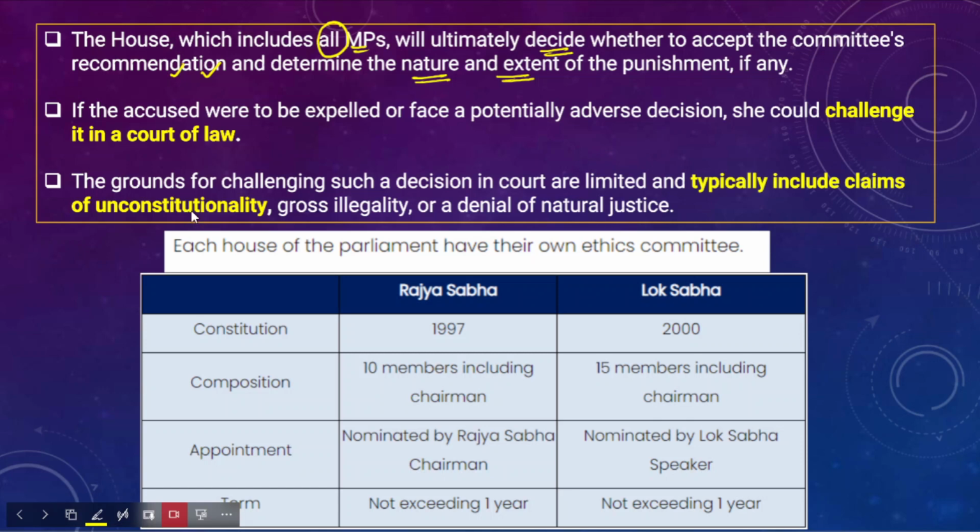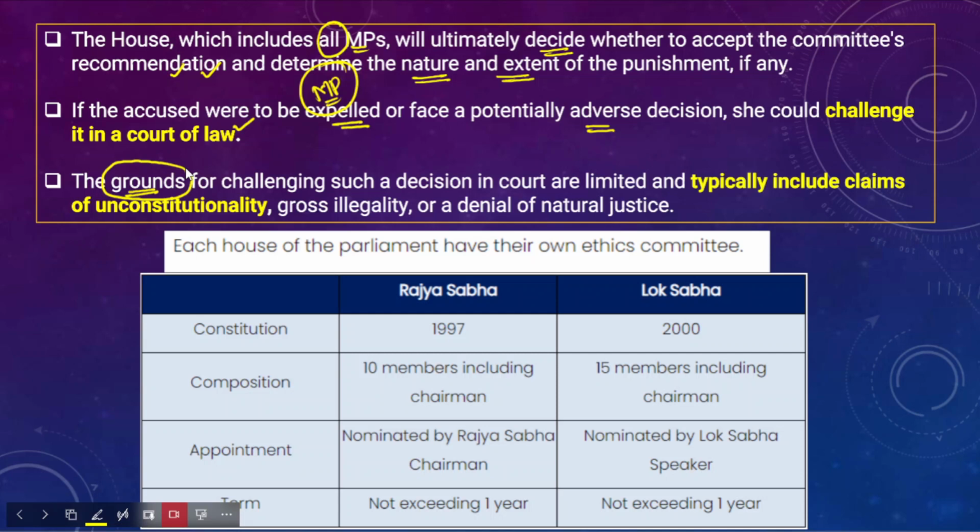After that, if the MP is expelled from the house or faces a potentially adverse decision, she could challenge this decision of the house before the court of law. She could approach the court against the decision already taken by the house. However, certain grounds are specified, and based on these grounds he or she can approach the court.